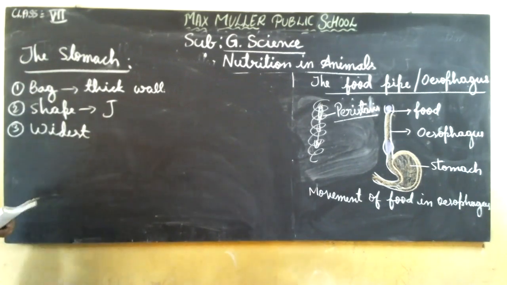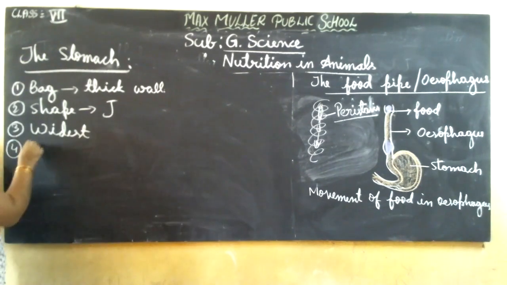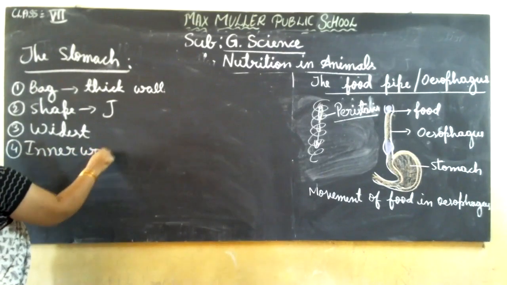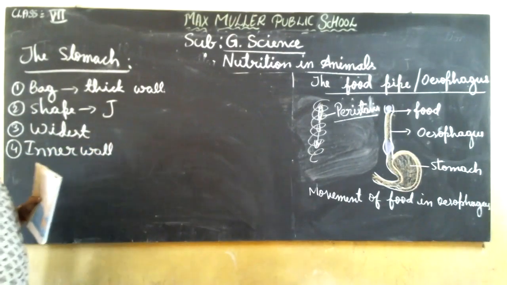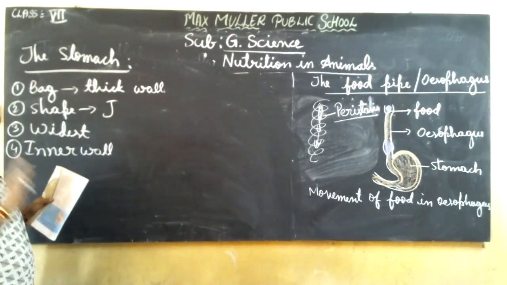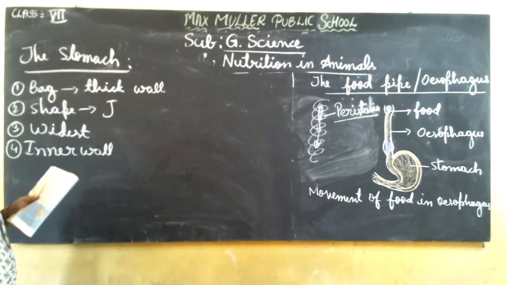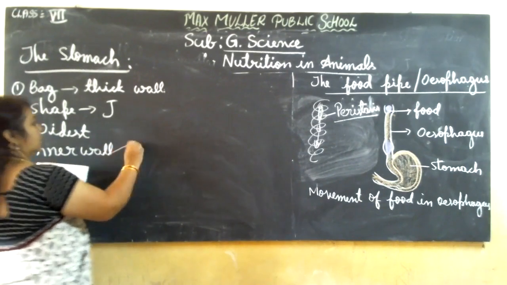Now the inner wall of the stomach, what is its main work? I said it is thick walled, so there is an outer layer and an inner wall. The inner wall of the stomach secretes three things.